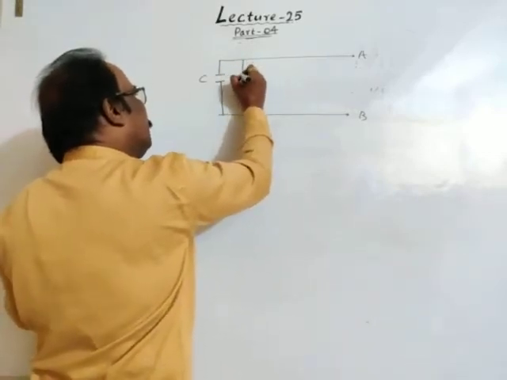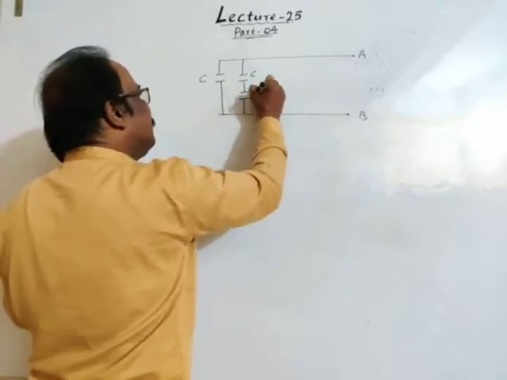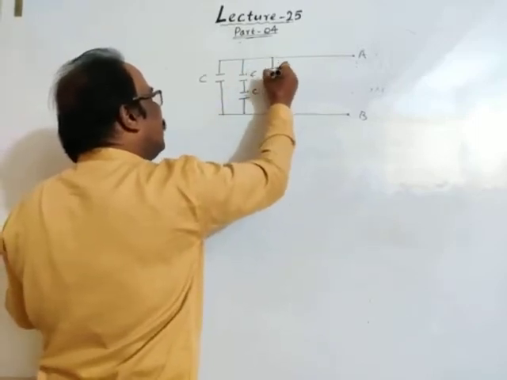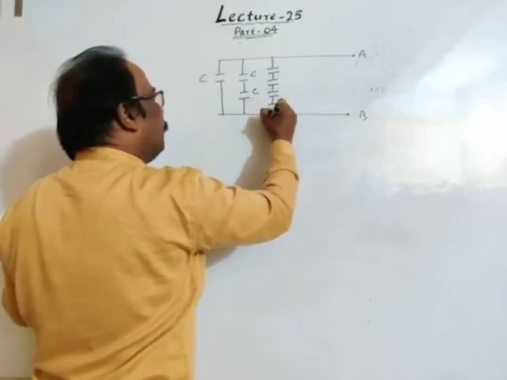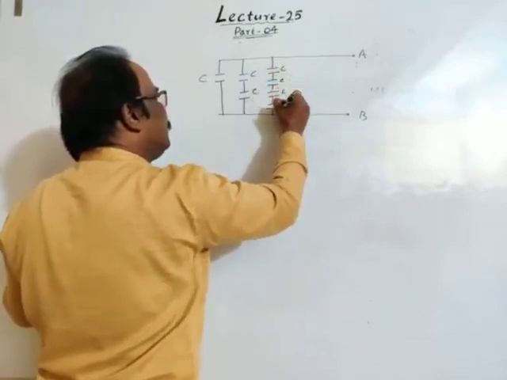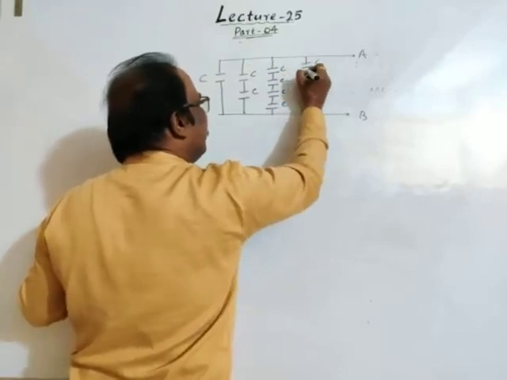This is the second row, there are 2 capacitors C and C. This is the third row: 1, 2, 3, 4 capacitors, C, C, C, C.